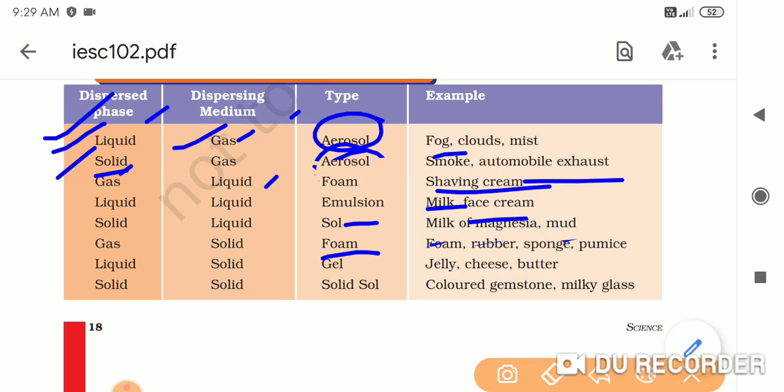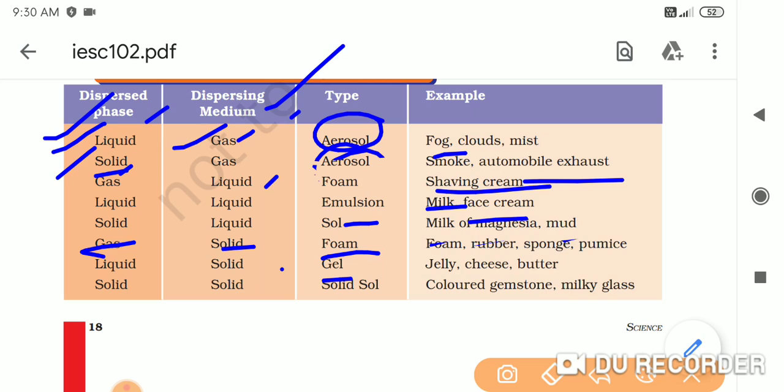The sponge, okay, inside the sponge there are air spaces. If you put that sponge in the water, air is replaced by water, right? So this is also a type of colloid. So inside the foam, the dispersing medium is the solid. Dispersing medium is solid, and dispersed phase is gas. So gas is spread in the solid, and that forms the foam.